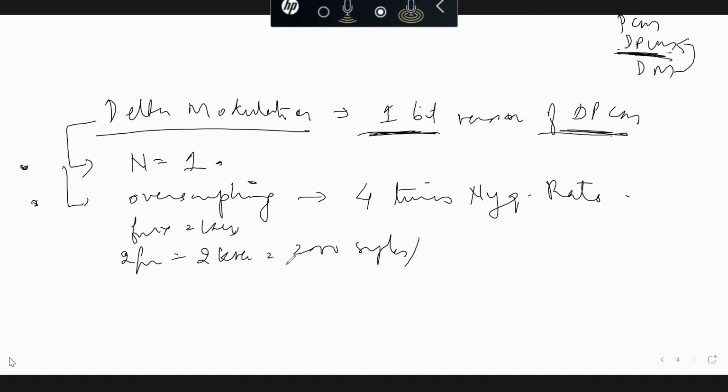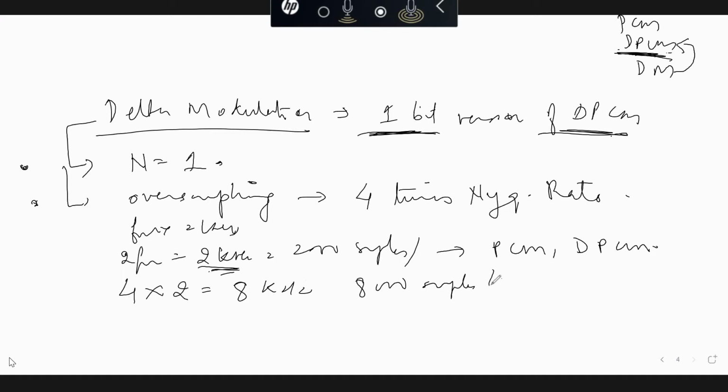So this 2 kilohertz Nyquist rate, this minimum sampling rate, was used in PCM and DPCM. In DM, what is done? In delta modulation, instead of using 2 kilohertz, I will be using 4 times of 2 kilohertz. At least I will take 8 kilohertz, or 8000 samples per second. So that means I will now have 8000 samples with me in case of delta modulation.